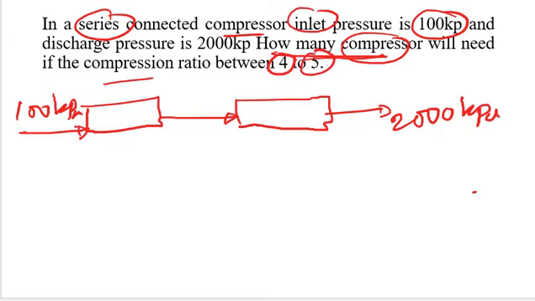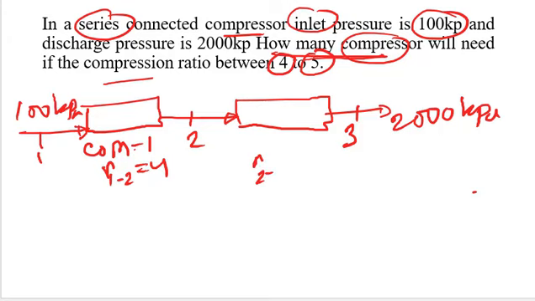They have given us some conditions: the compression ratio is 4 and 5. If you consider compressor 1, this is point 1, this is 2, and this is 3. Just considering the points. Okay. From 1 to 2, the compressor ratio is 4, and from 2 to 3, the compressor ratio is 5, right? But between them, one compressor, this one we don't know. Okay, we have to put it.